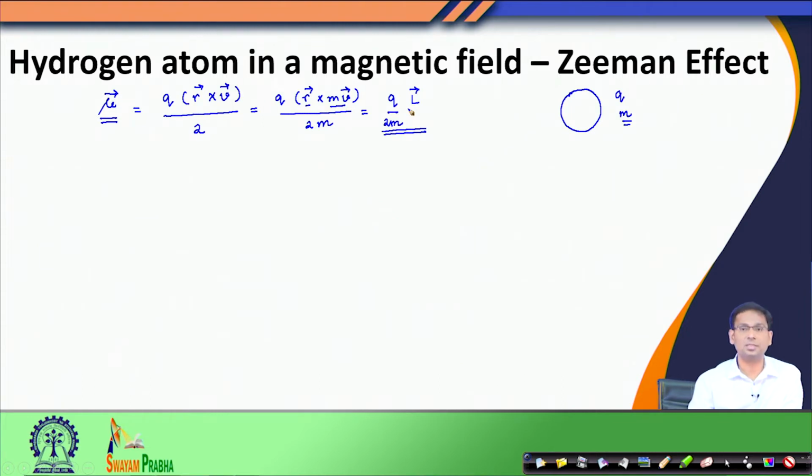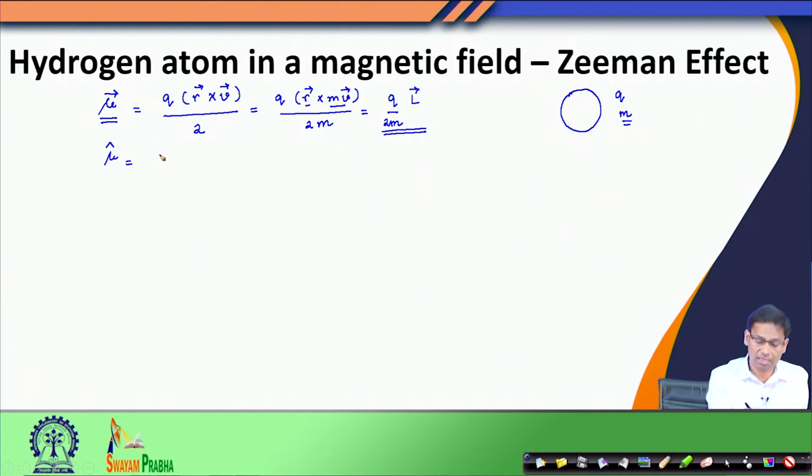Now, this is what we know from classical mechanics. If I have to formulate this in the quantum mechanical sense, the operator corresponding to this dipole moment would turn out to be, if you remember, postulate number 2 suggested that for every classical observable we can write a quantum mechanical operator.